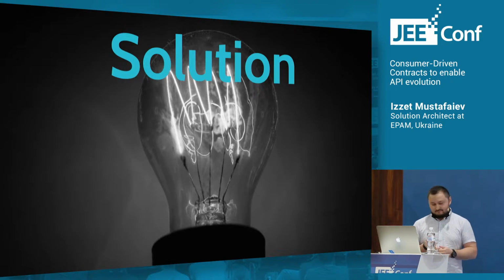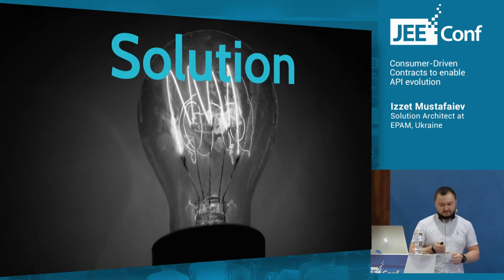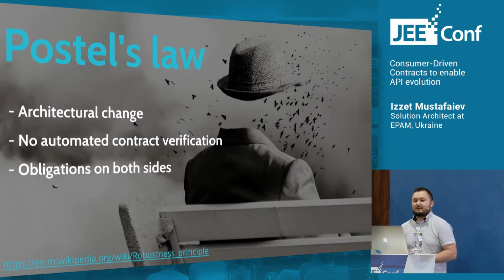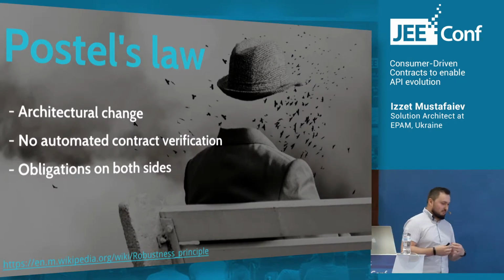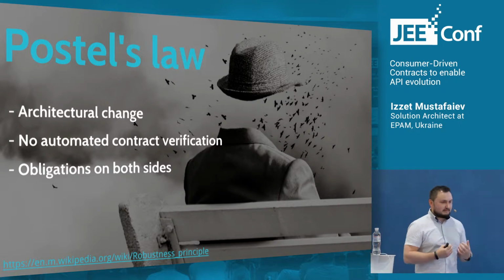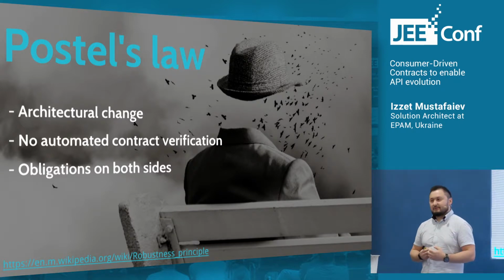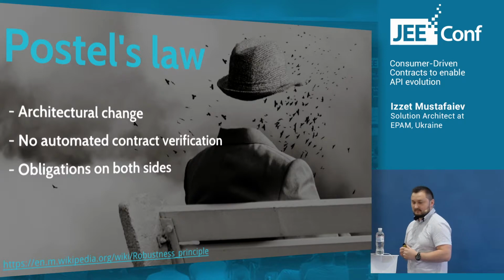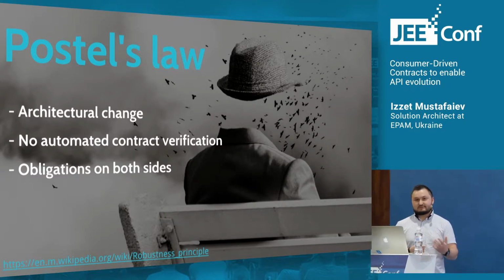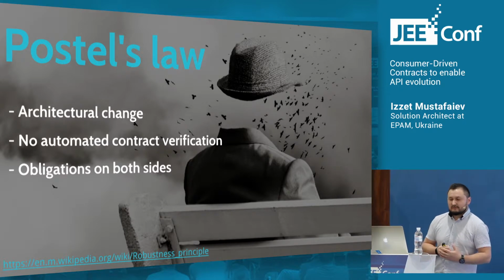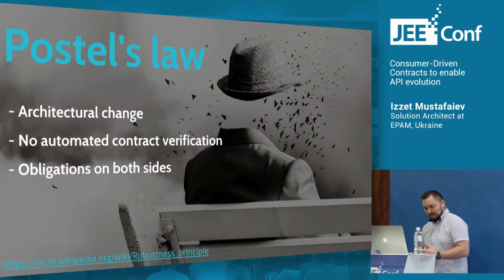Here are potential solutions that we can implement. First of all, let's overview several principles and patterns that can be applied in order to solve this integration pain problem. One is Postel's law, also called the Robustness Principle.